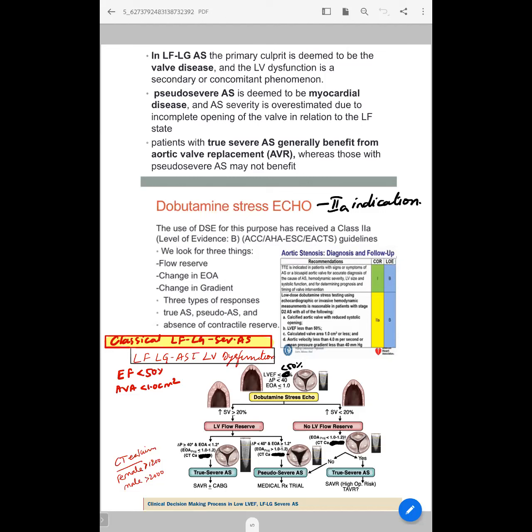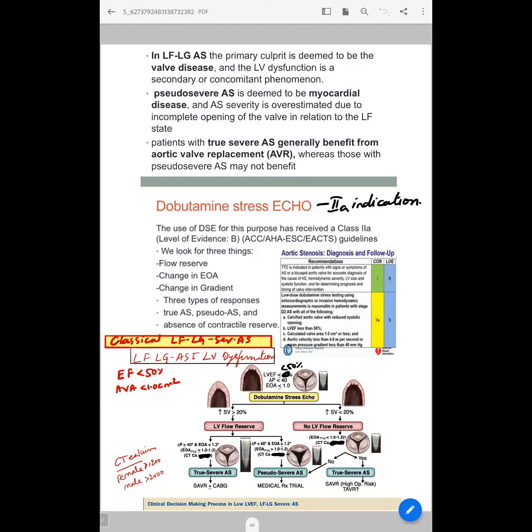Then you should also assess the effective, that is aortic valve area, during this. If the aortic valve area is still less than 1, it is true severe AS. If the aortic valve area increases to more than 1 or more than 1.2, it is called pseudo severe AS, because with the increase in contractility and flow, the aortic valve has opened well. That's why the aortic valve area is more than 1.